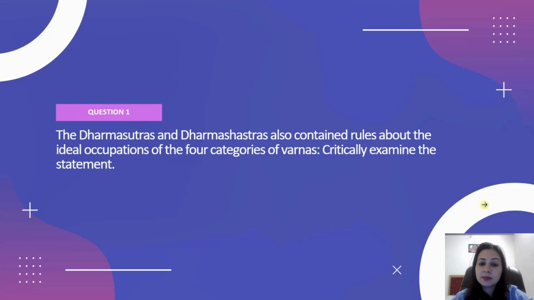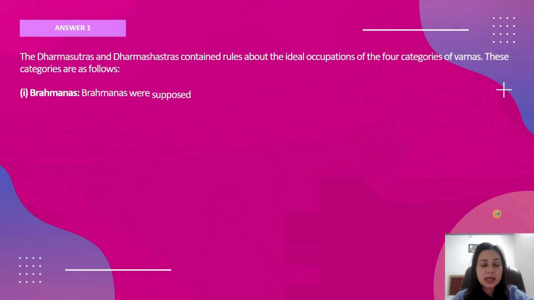The Dharmasutra and Dharmashastra also contain rules about the ideal occupations of the four categories of varnas. Critically examine the statement. It's a very important question. So coming to the answer.